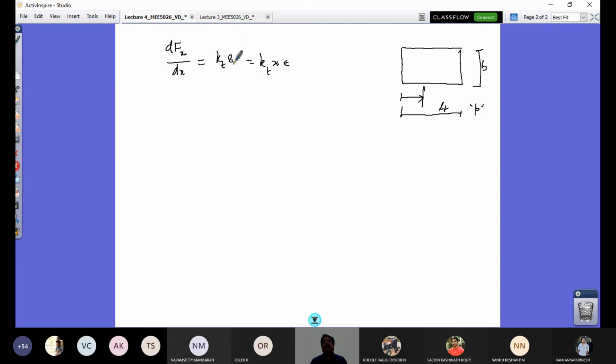The longitudinal deformation for the length x will be x times the compressive strain. So this is my equation, and you know that since epsilon is a measure of slip, I can rewrite this as kT x times i. So this is equation number 1.20 as per the textbook.